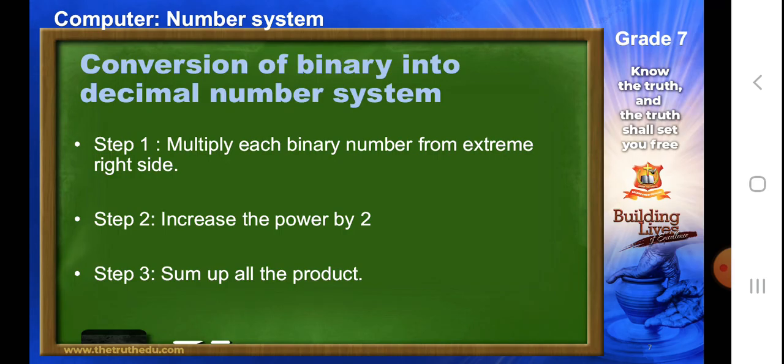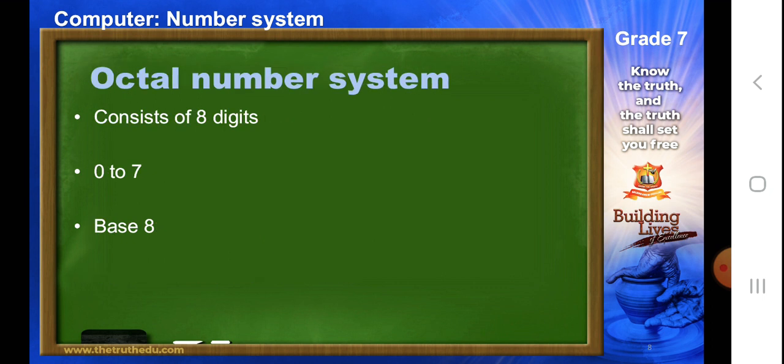Next is conversion of binary into decimal number system. So here we multiply each binary digit with its positional value, right, by the power of 2, starting from the extreme right digit. So whatever the number is at the right, we are going to multiply that, and every time we do that, we will increase the power of 2 by 1. So now when you get the sum of all the products, then you will find the answer of conversion of binary into decimal number system.